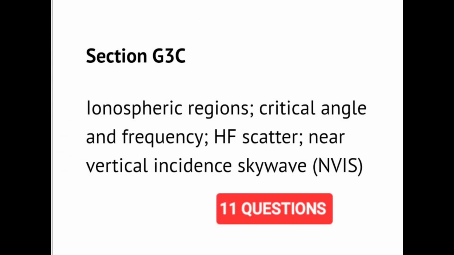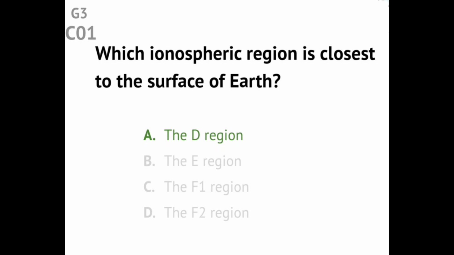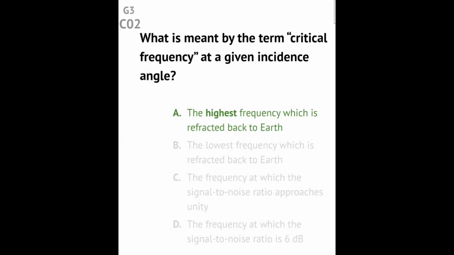Section G3C. Ionospheric regions, critical angle and frequency, HF scatter, near vertical incidence skywave, NVIS. Question G3C01. Which ionospheric region is closest to the surface of Earth? Answer: the D region. Question G3C02. What is meant by the term critical frequency at a given incidence angle? Answer: the highest frequency which is reflected back to Earth.